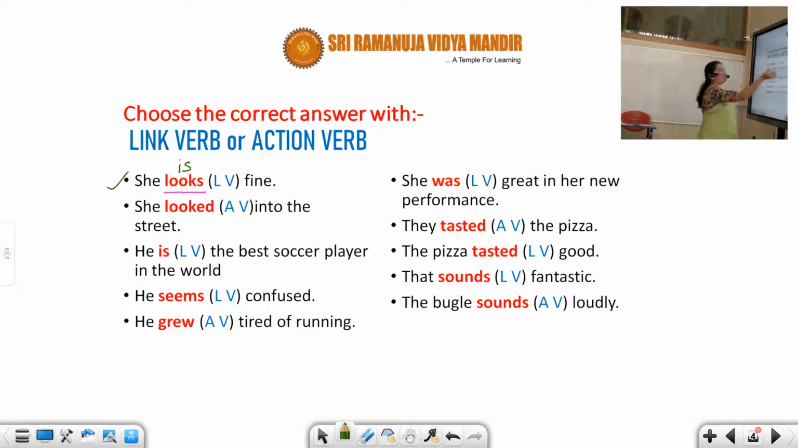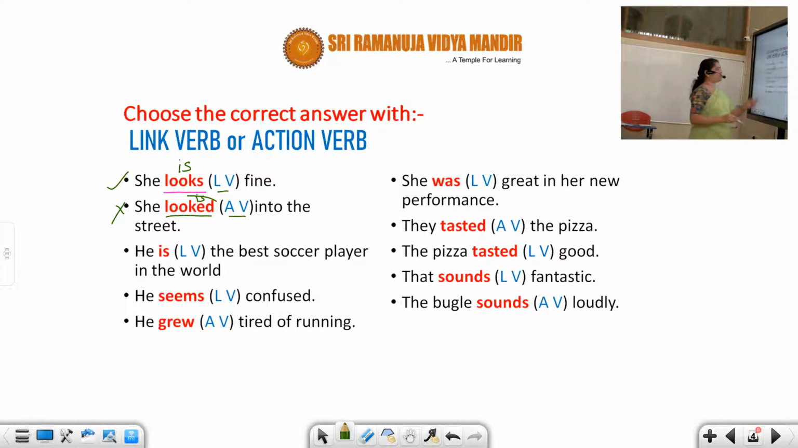She looked into the street. If I suppose say, she is into the street. No, she is looking into the street. You can see an action done over there. She can't become into the street. So she is not into the street. She is looking into the street. So this is having no sense. So obviously this is going to be an action verb, whereas the earlier one is going to be a linking verb.